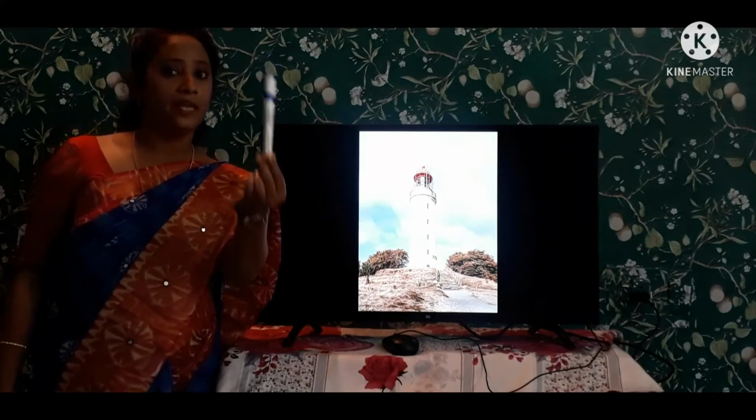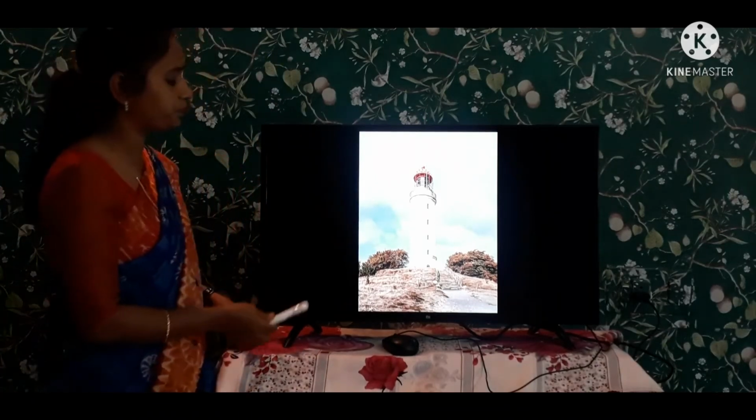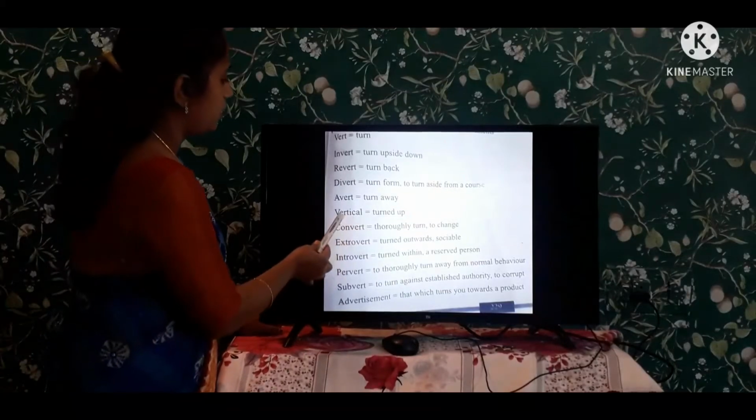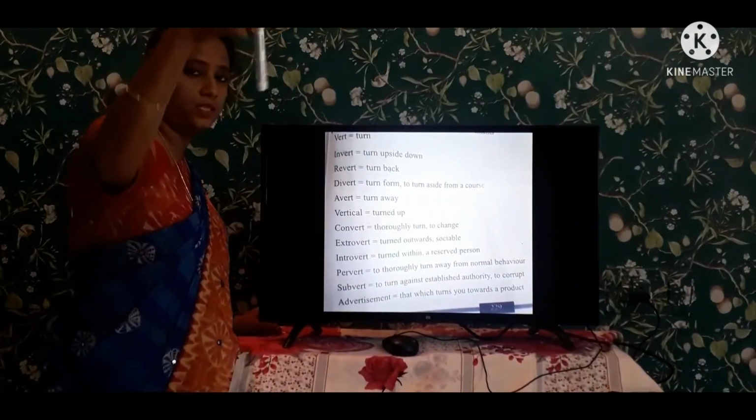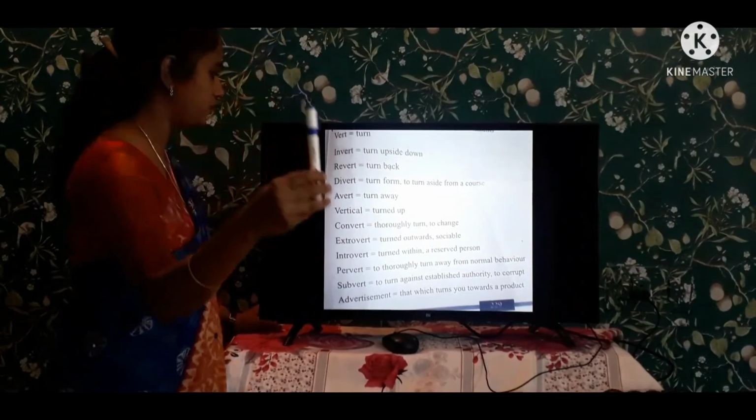And next, coming to the next one. Vertical, turned up. This is a turned up. This is a vertical position that we are having.